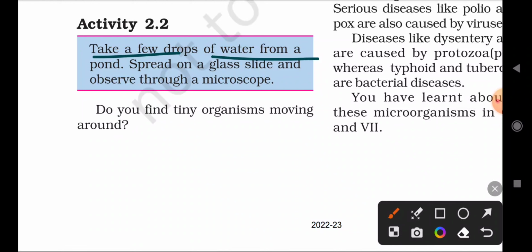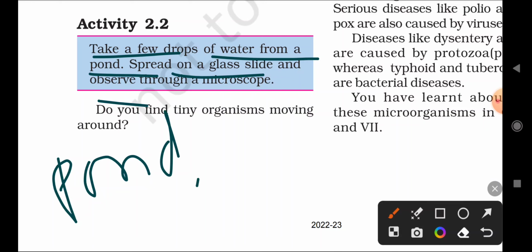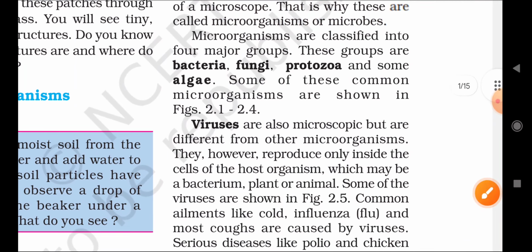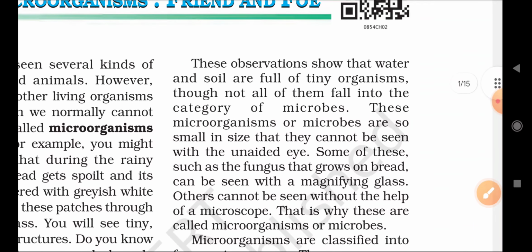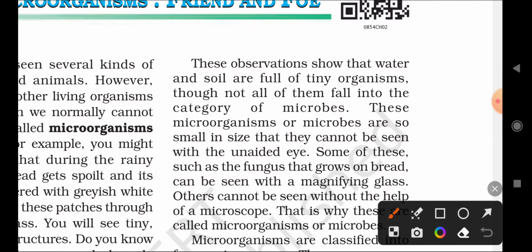Take a few drops of water from a pond, spread it on a glass slide and observe through the microscope. We can take the water from a pond, lake, river, or any standing water where the water is not moving. In the microscope you can observe small movements of microorganisms. Those small organisms are called microorganisms only. These observations show that water and soil are full of tiny organisms.